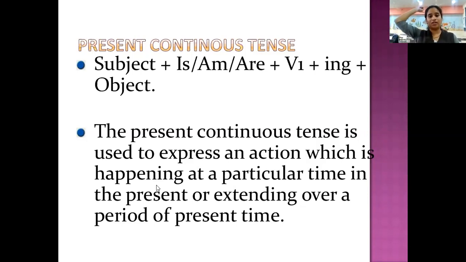When it started in the past and is still going on, then it is perfect continuous. But now this work is going on in the present only, and you don't know when it will stop. It started in the present and is happening in the present, that is present continuous. So subject, is, am, are, the helping verb, plus the first form of the verb plus ing.